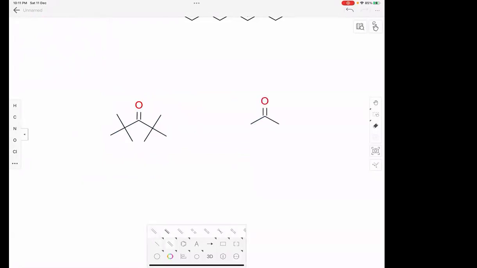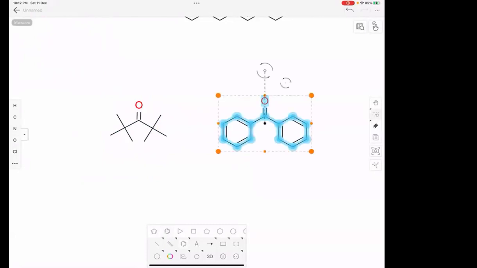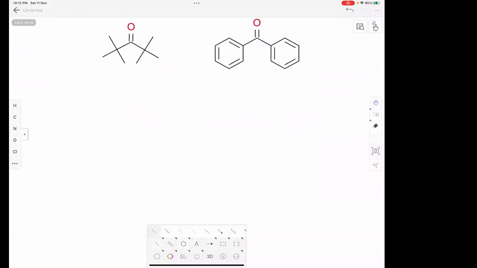And one more thing, those alpha hydrogens must be attached to sp3 carbon. So for example, this is also incapable of showing tautomerism, because the hydrogens are attached to sp2 carbon. This also doesn't show tautomerism. Why? Because on the left side we don't have carbon at all, so there are no alpha hydrogens.